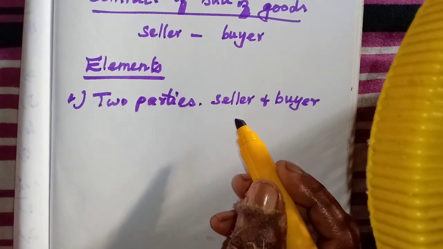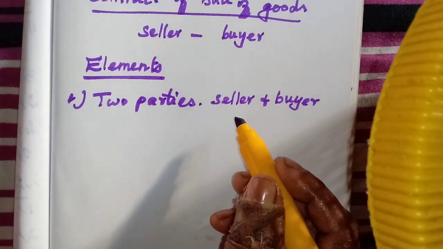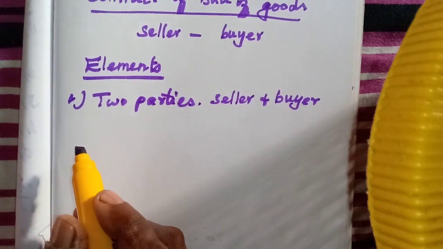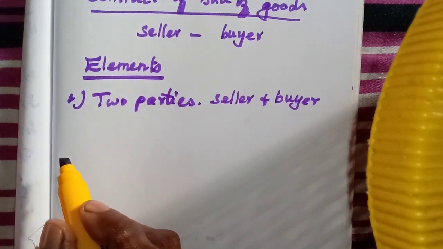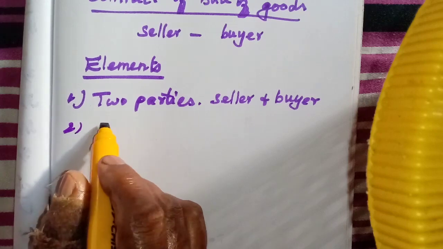It will not become an agreement to sell. The next one, transfer of property.